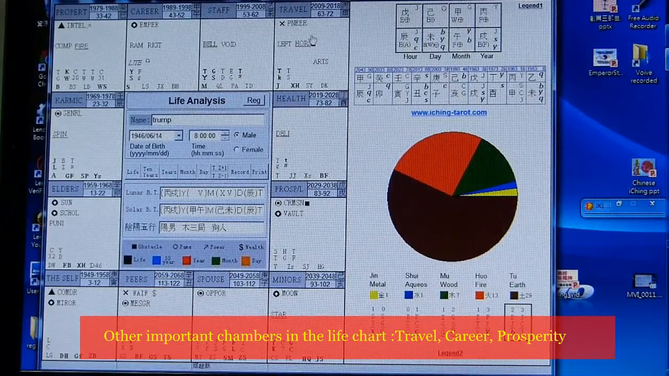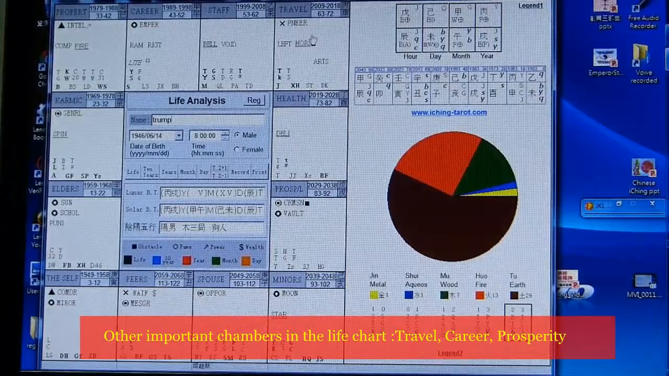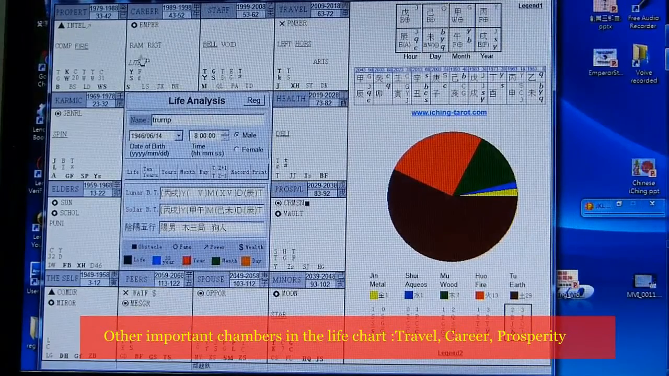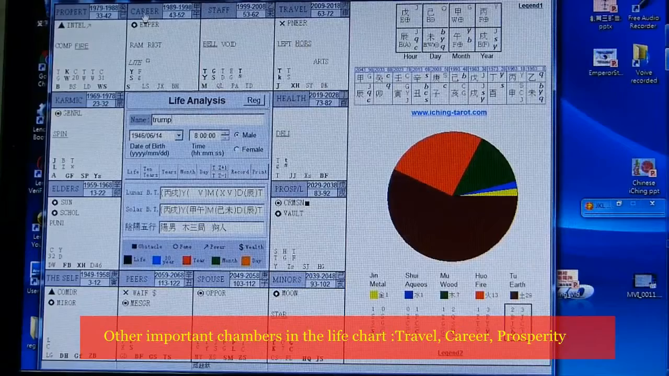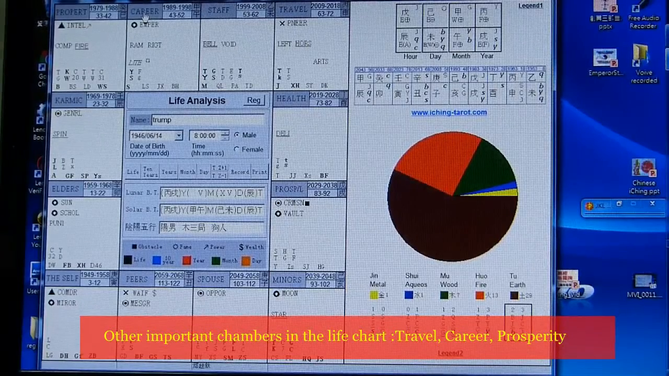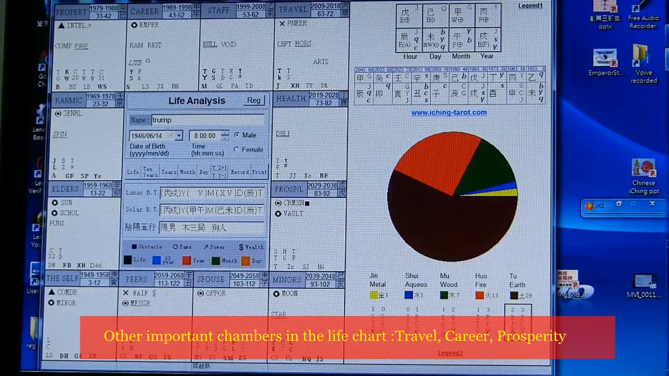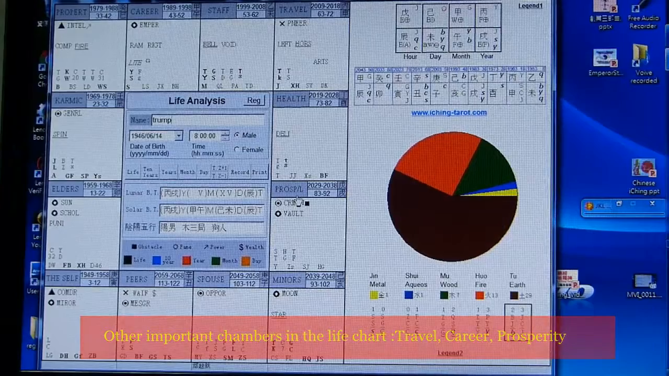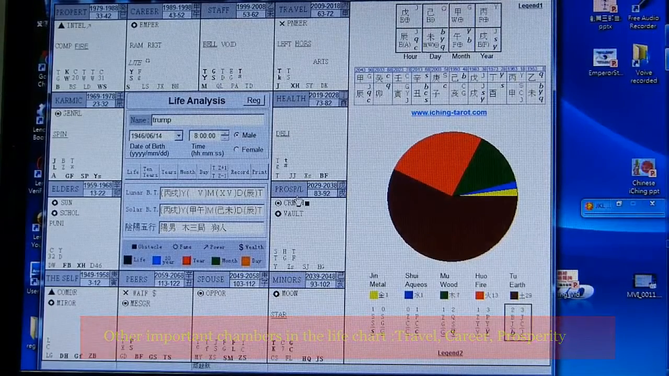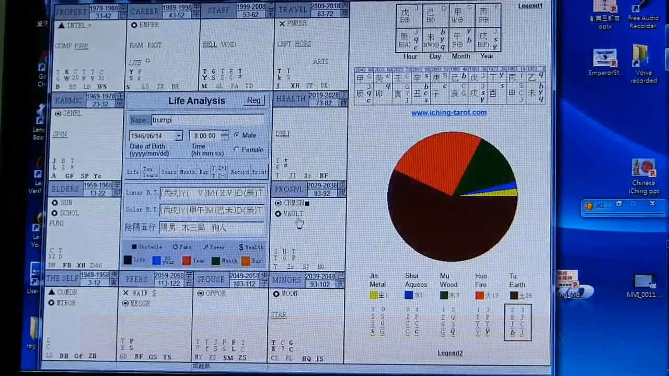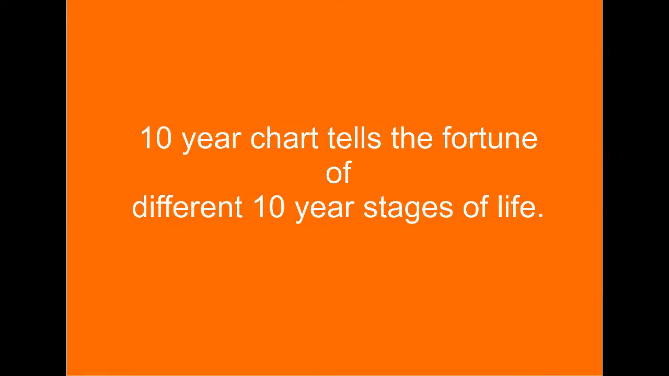In such a situation, we need to look at the constellation in the travel chamber. The other very important chamber is obviously what we call the career chamber. In the life astrology chart, the career chamber tells us what kind of career platform we will be making on a life scale. And apart from career, the other very important prospect in life is prosperity. This tells about what kind of platform we will be making our money in.